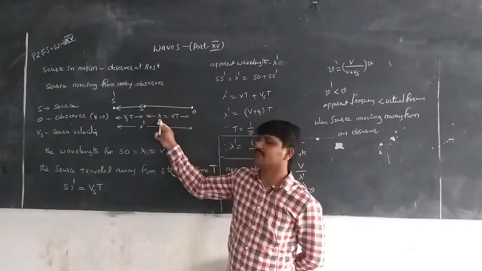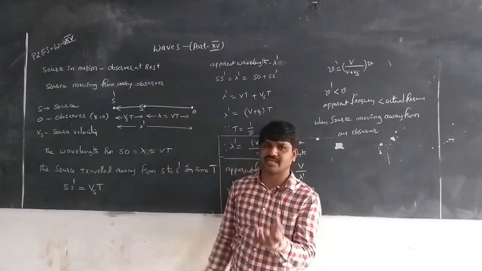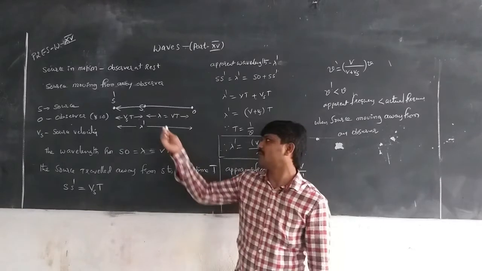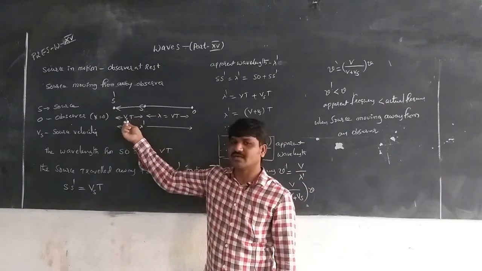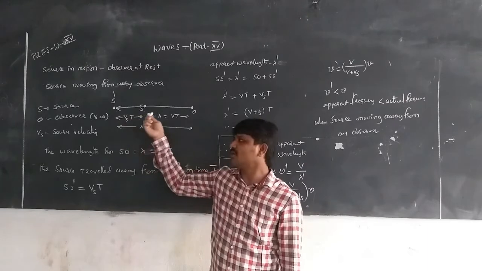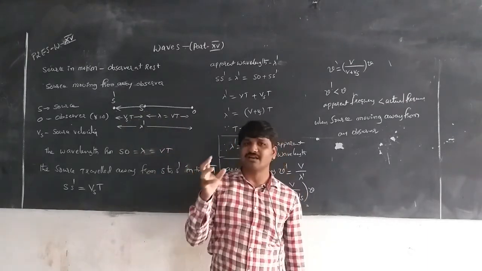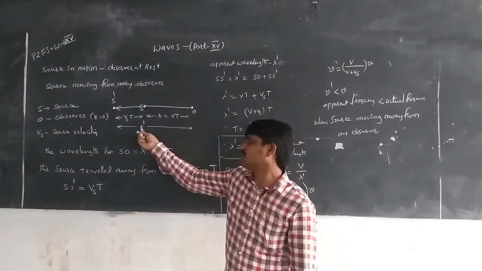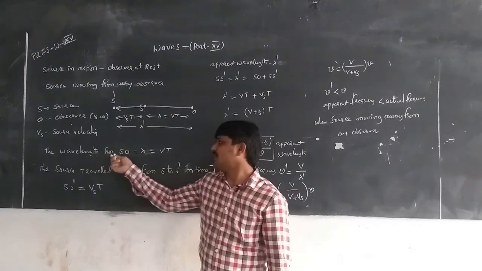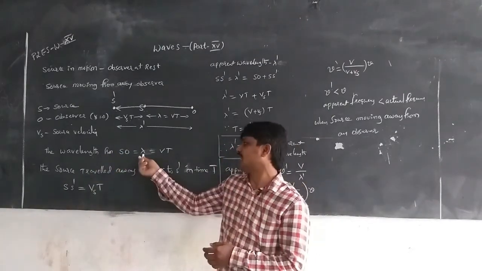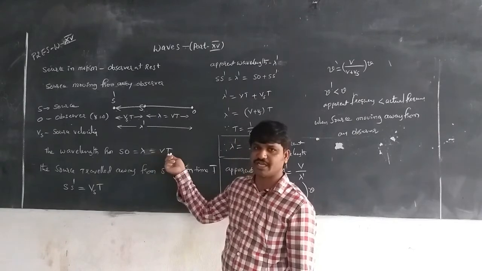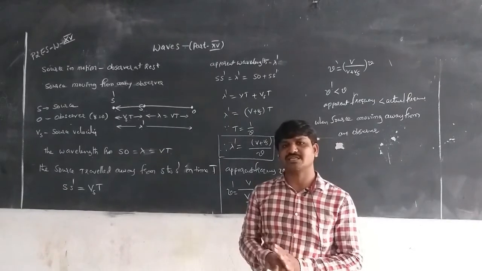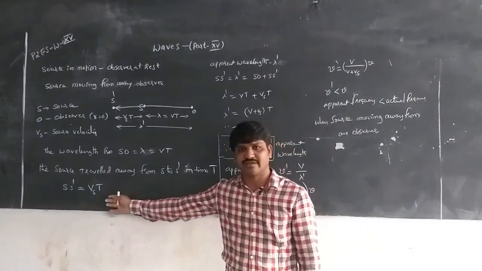When the source produces the first wave at a distance of wavelength lambda, and the source moves away from the observer from S to S dash, the distance traveled is Vs t. Then the observer receives the wave. Initially the wavelength is lambda, which is equal to SO, which is equal to V into T. After that the source travels away from S to S dash in time T, so S S dash is equal to Vs t.